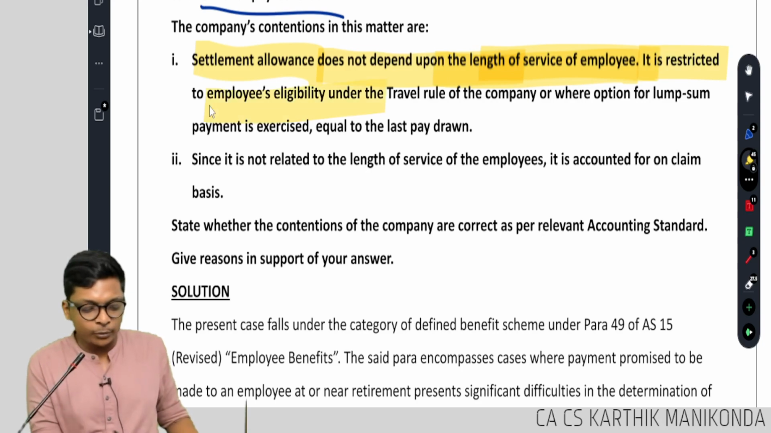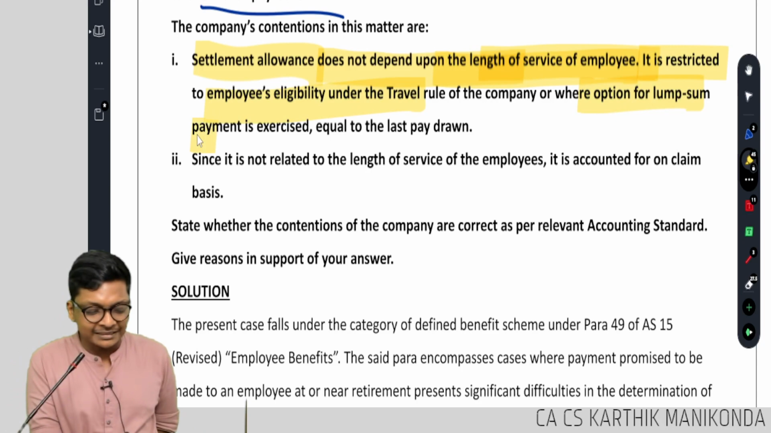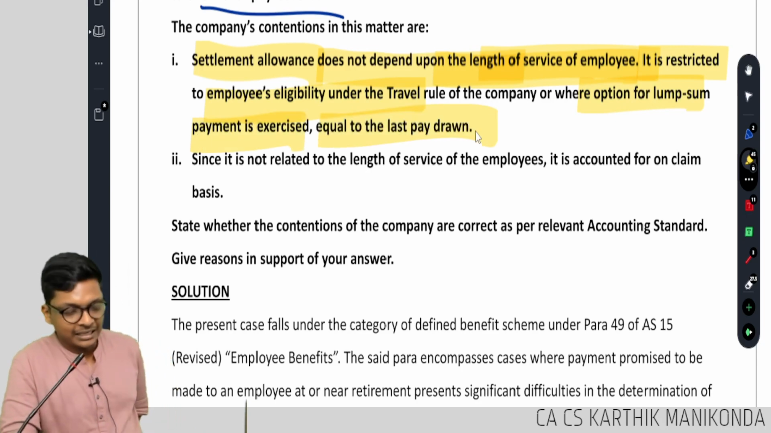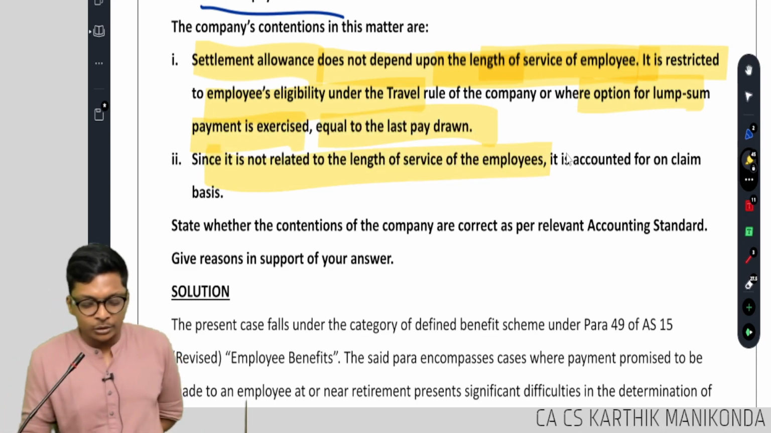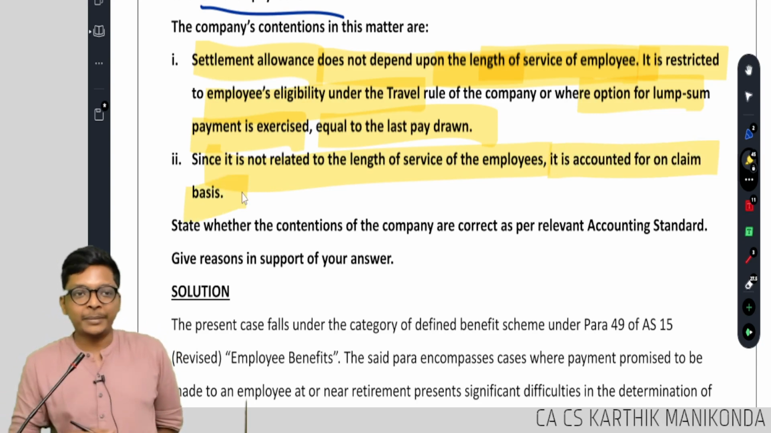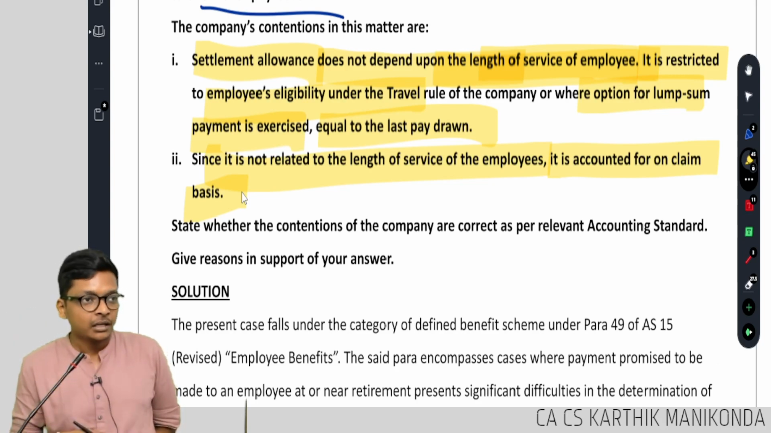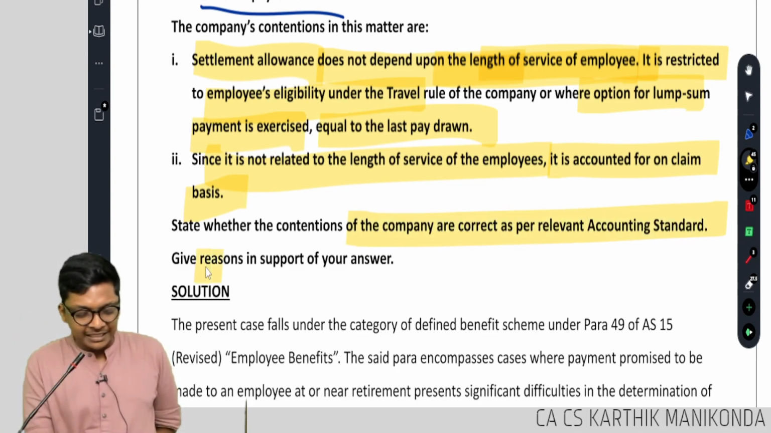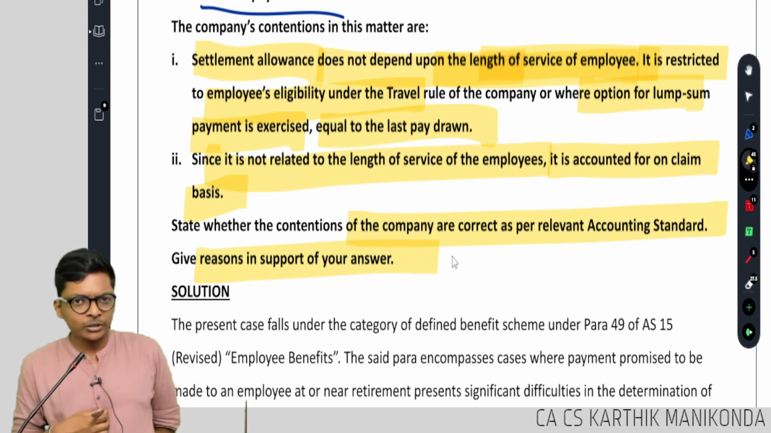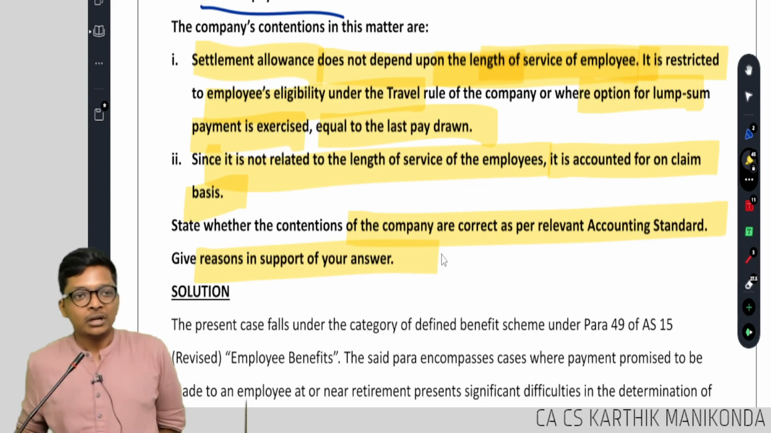It is restricted to employees eligibility for travel rule, or where lump sum is exercised equal to the last pay. Since it's not related to length of service of employees, it is accounted on claim basis. They're saying whenever somebody asks, you pass entry. Don't pass before they ask. You tell if it's correct or not. Should I pass entry after they ask, or I should estimate and pass before itself? Estimate and pass before itself, because I know they are going to ask.